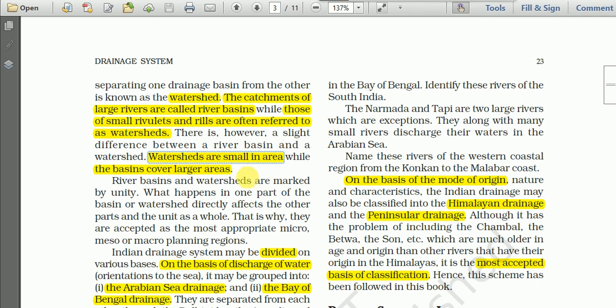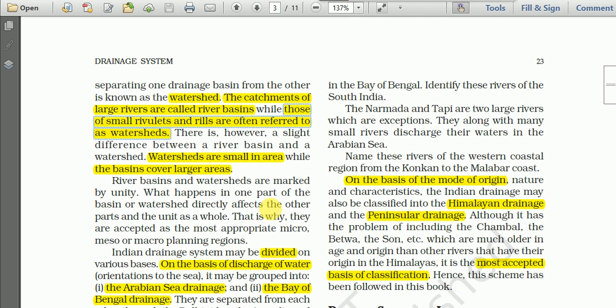The catchment of large rivers is called a river basin, which means the drainage area of these basins covers a larger area than the watersheds.